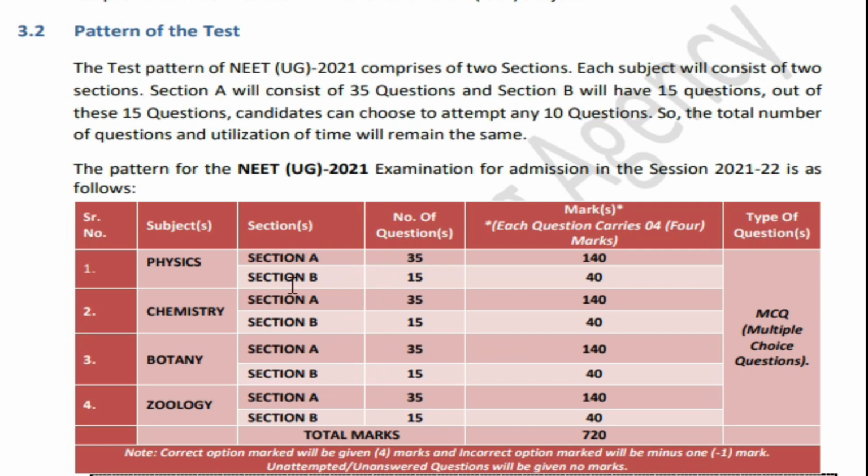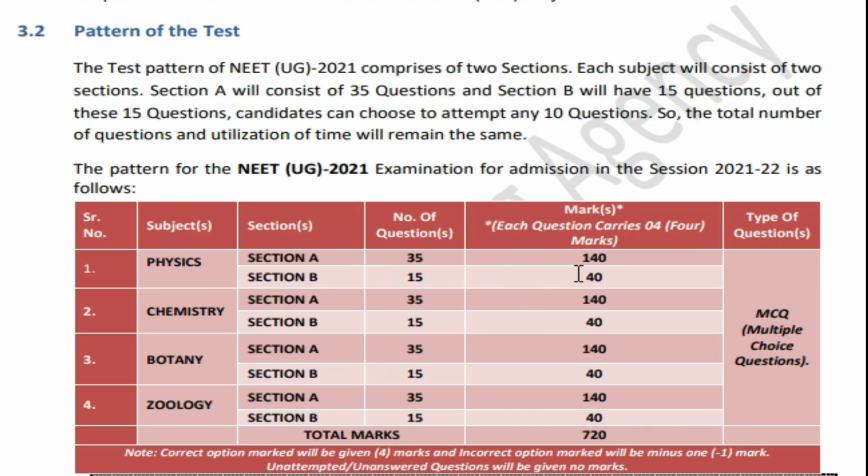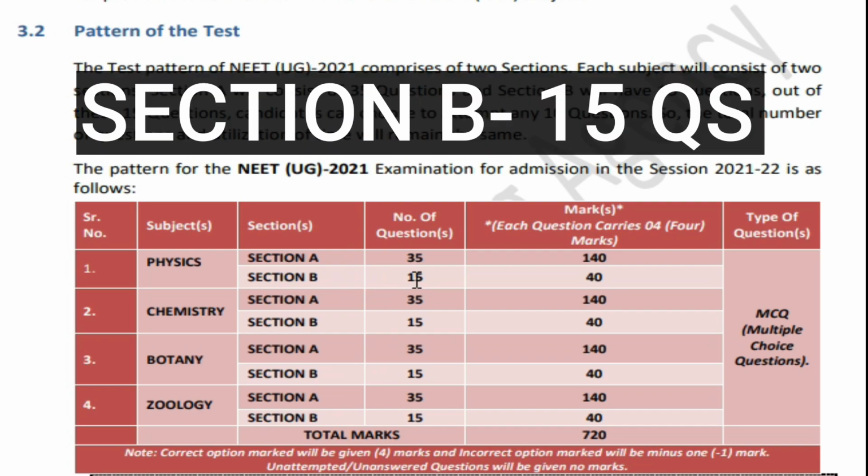In section A of every subject, you are going to get 35 questions. 35 into 4, 140. So all these questions you need to attempt, students. Wherever it may be, physics section A, chemistry section A, botany section A, zoology section A, whatever these 35 questions are, you need to attempt all of them to get good marks. But from section B, you are going to get 15 questions from every subject.